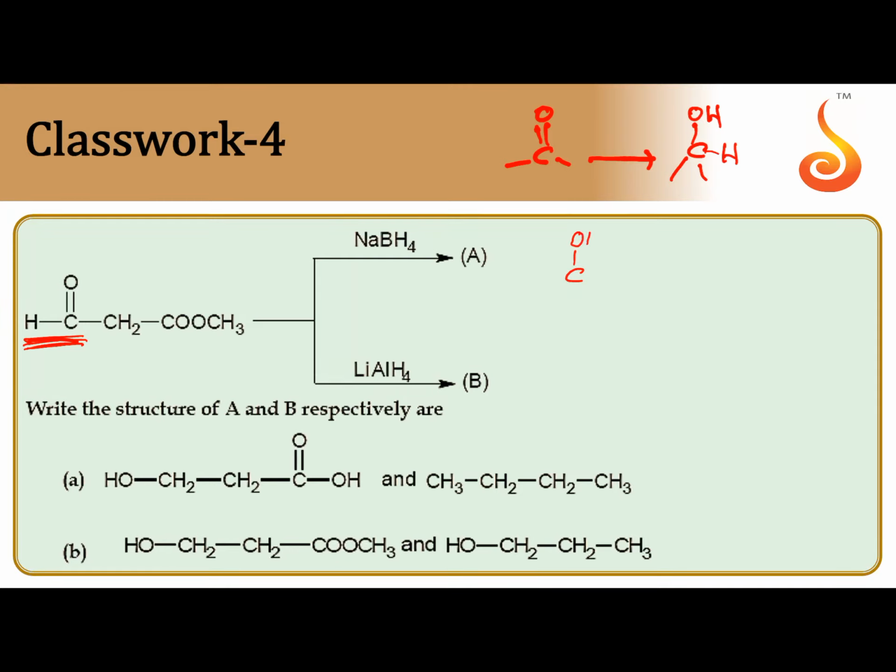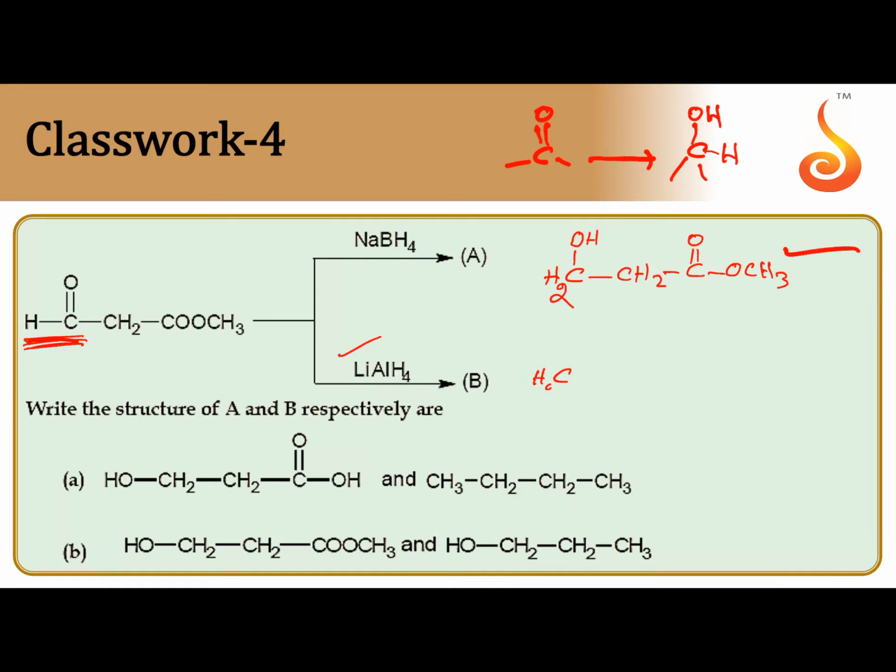Single bond O takes one hydrogen, carbon takes another hydrogen. So CHO will become CH2OH, CH2, COOCH3 remains constant. It will not be changed. Ester is not reduced by NaBH4, that is a weak reducing agent. So this is A. Next one, LiAlH4 can reduce both ester to alcohol and aldehyde to alcohol.